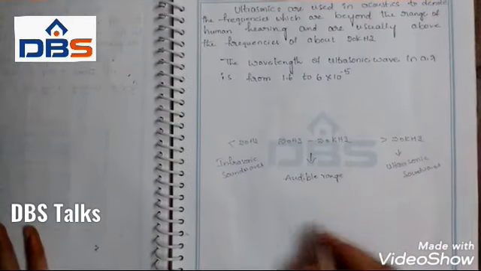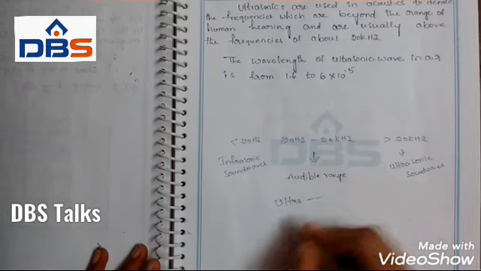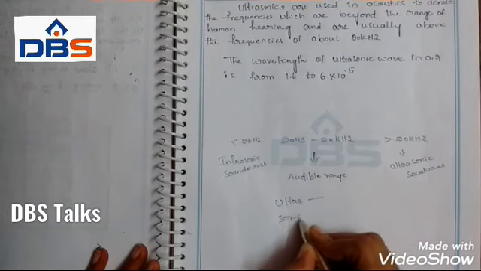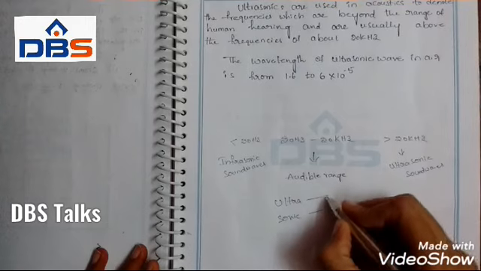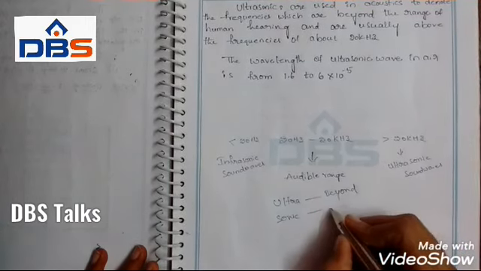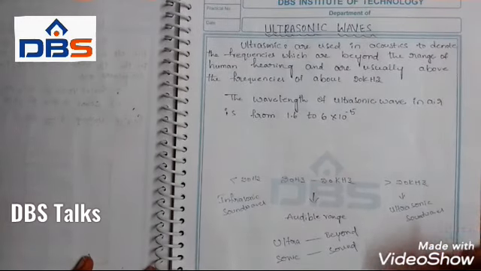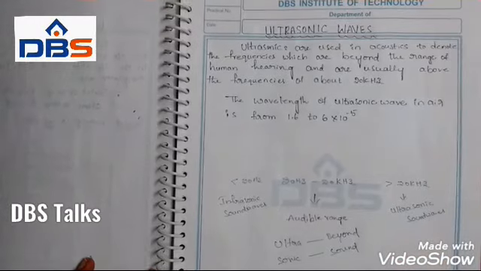The word ultrasonic is a Latin word, which means ultra means beyond and sonic means sounds. So ultrasonic sound means sounds which are beyond the audible range.